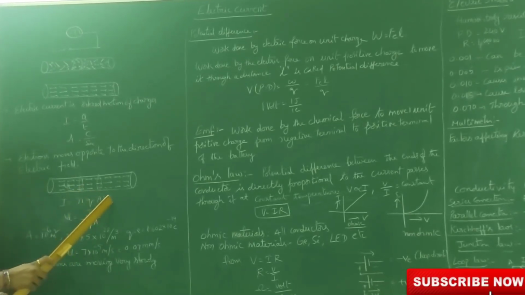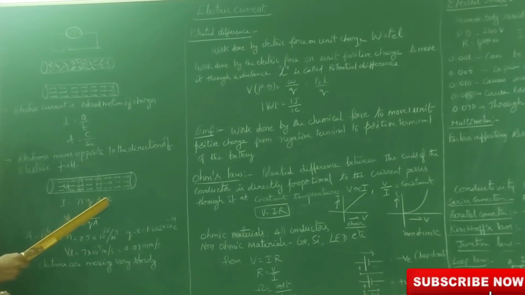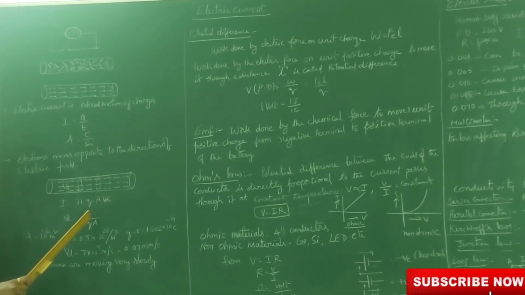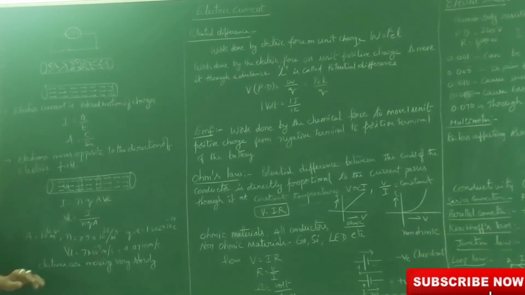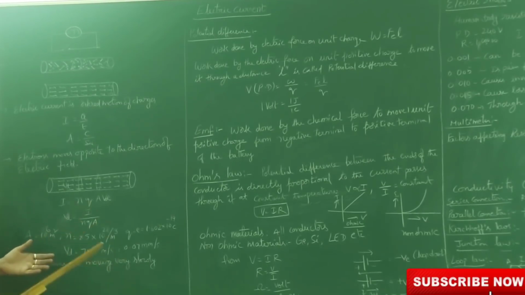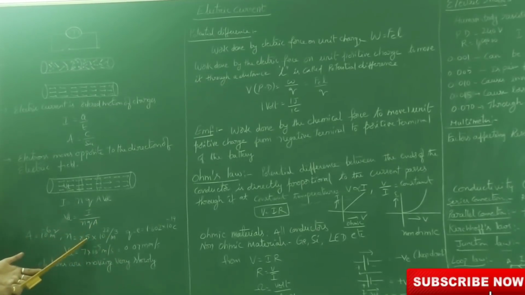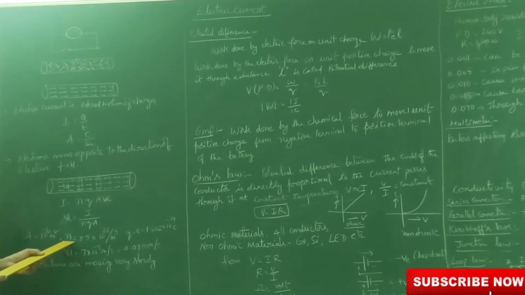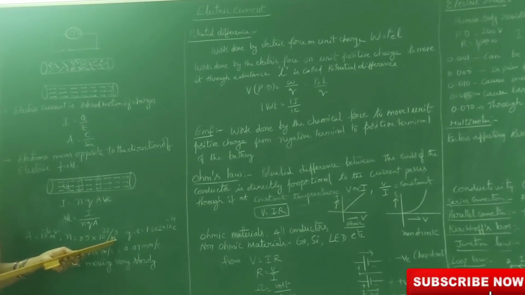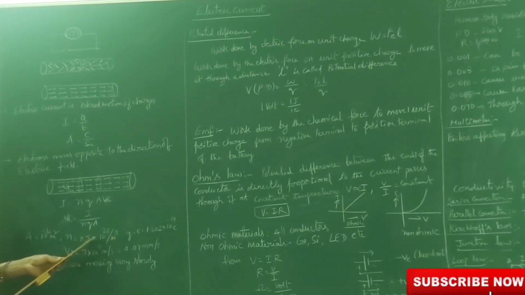Then we want to know the drift velocity of the charged particle. Vd is equal to I by NQA. Suppose for a copper wire, the experimentally proved electron density of copper is 8.5 into 10 power 28 per meter cube. What does it mean? N means in 1 meter cube volume of copper wire, the number of charged particles present is 8.5 into 10 power 28.